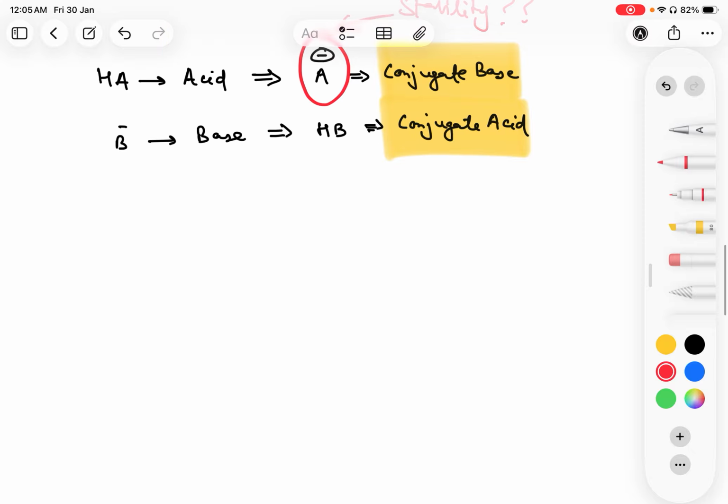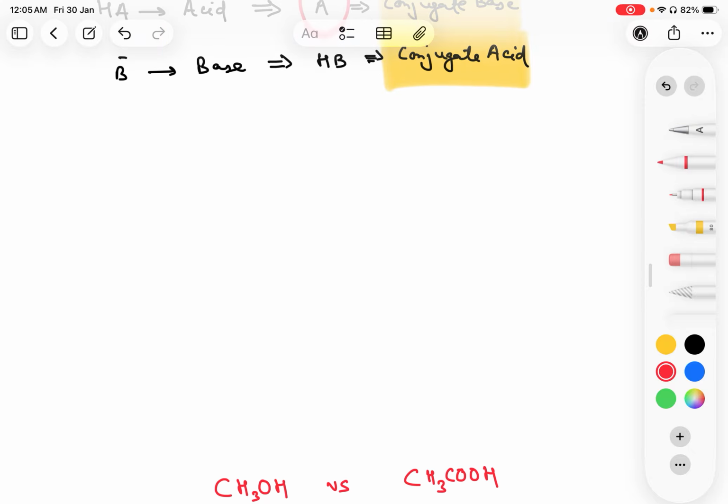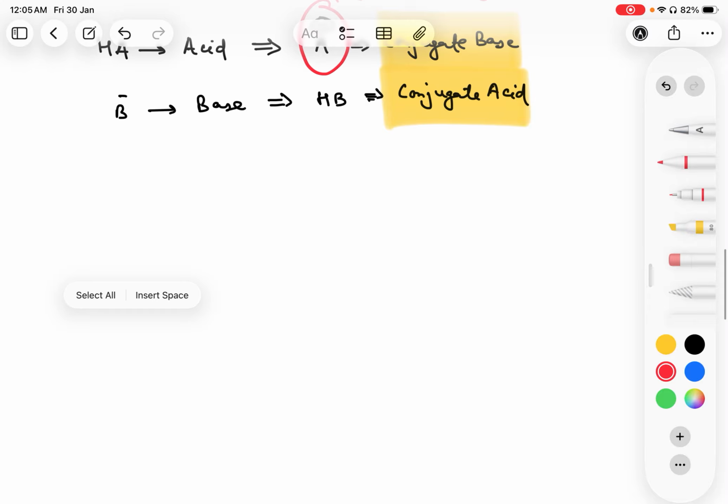Let me take an example to understand it more clearly. Suppose we have hydrochloric acid, HCl. An acid loses a proton. If it loses H+, it will form Cl-.